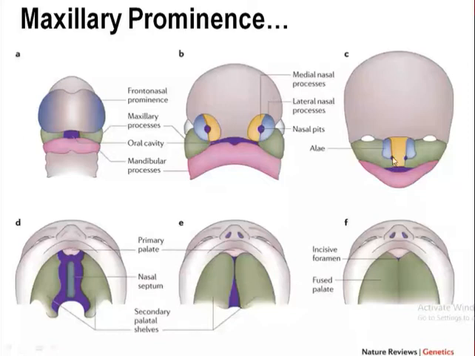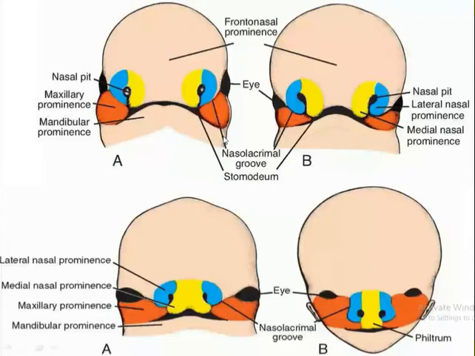Otherwise, this nasal pit was continuous or open. See in the previous diagram also, the nasal pit was communicating with the stomodeum, and with the fusion of these two processes, the nasal pits get separated from the stomodeum.